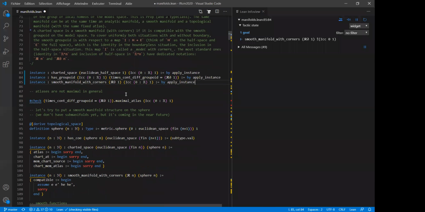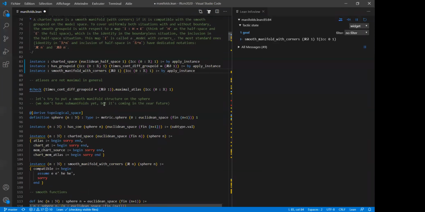Maybe we should try to look at a real example to see what we would need to know if we wanted to put, say, a smooth manifold structure on the sphere. So of course, the sphere of radius 1 in R3, you don't want to put a smooth manifold structure by hand. You don't want to construct a chart by hand. You want to see it's a level set of a smooth function, and this smooth function is a submersion, so you have a submanifold and you get the atlas for free.